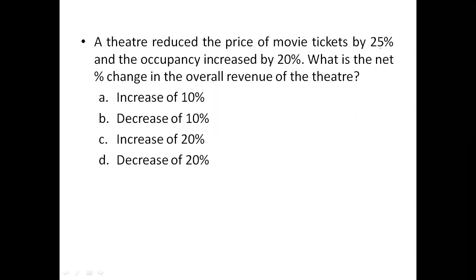25% decrease gives us the idea of 75%, which is 3 by 4, and 20% increase becomes 120% or 120 by 100. So basically compounding tells us to multiply the percentage changes happening. So 75% multiplied with 120 by 100 gives you 90 by 100, which says a decrease of 10%. There is nothing else to be done than this. This process is what we call compounding.